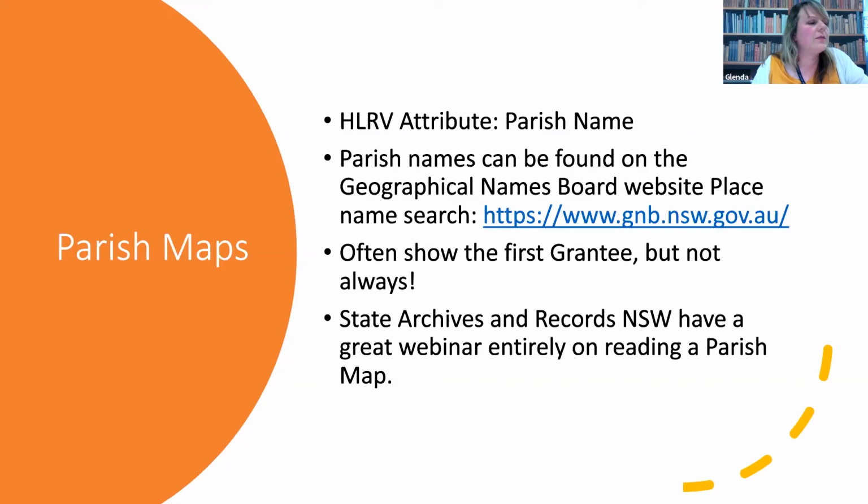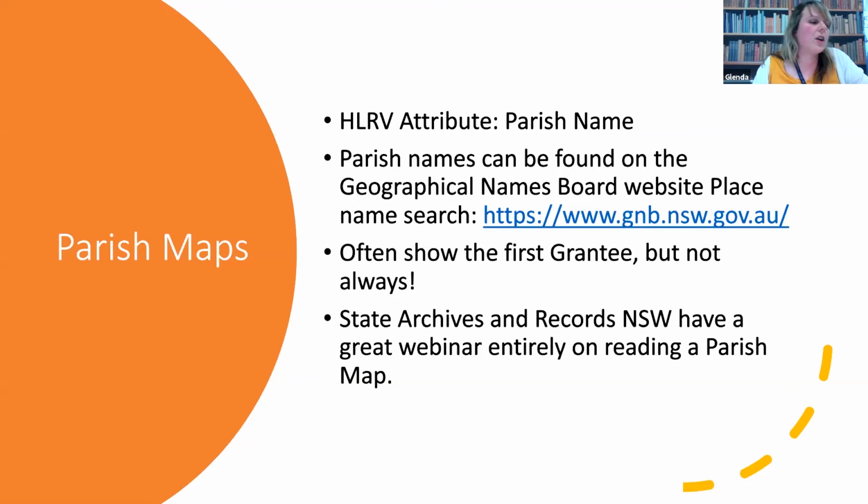Later on, counties were further divided into parishes. But note that parishes weren't stable like counties and have changed over time. And before parishes started being created in the 1820s, they had been named districts, and often the parishes retained the same name as the districts. Parish maps were created by the Lands Department to be able to see at a glance what was still Crown land, private land holdings, their boundaries, and other records that were associated with a parcel of land.